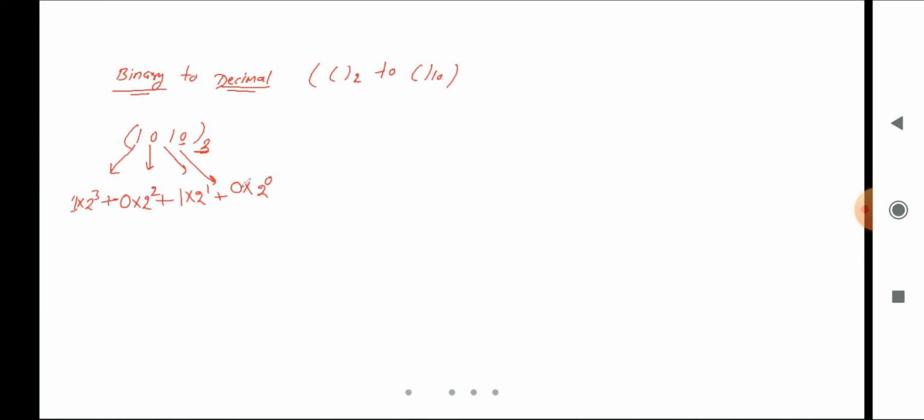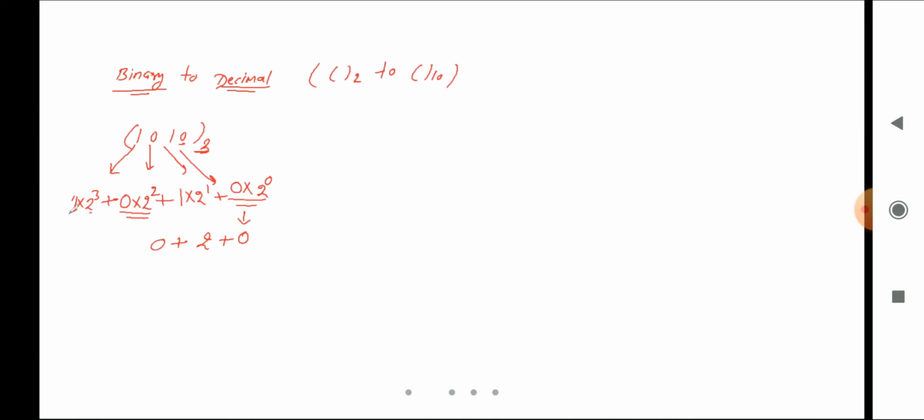If we simplify this one, anything multiplied with 0 becomes 0, so its value is 0. After that it is 1 multiplied by 2 power 1. 2 power 1 means 2, and multiplied by 1 means 2, so finally this is 2. Next, anything multiplied with 0 becomes 0.